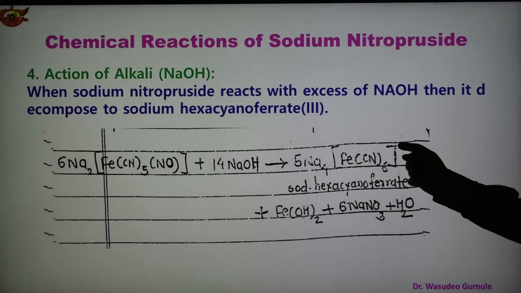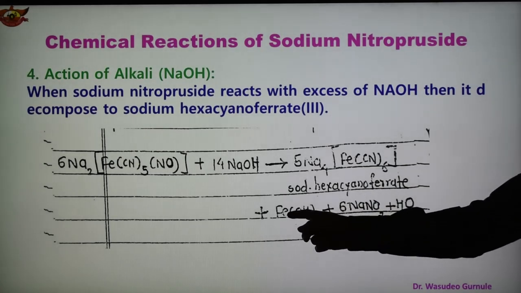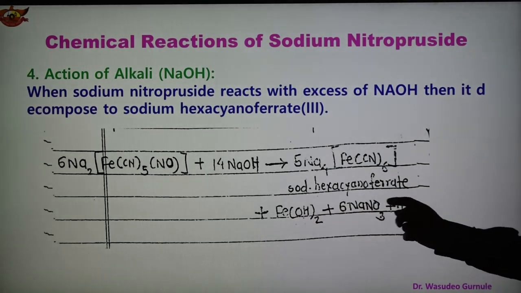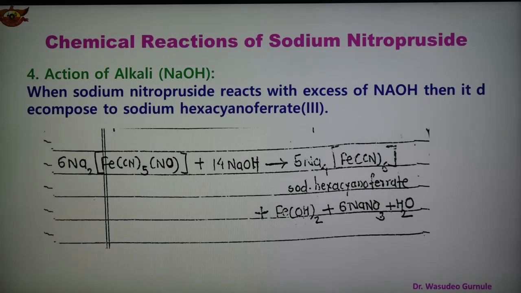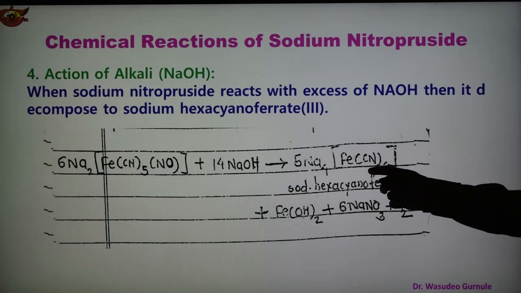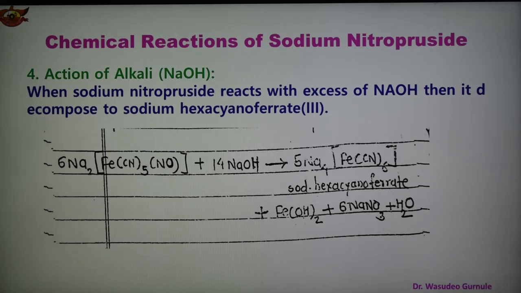Again, this is a complex ion having negative charge, therefore ferrate is there, and the other products are Fe(OH)2 and NaNO3, and water is released, with 6 NaNO3. So the main compound is sodium hexacyanoferrate. When sodium nitroprusside reacts with excess NaOH, we obtain sodium hexacyanoferrate. The other compounds are Fe(OH)2, ferrous hydroxide, NaNO3, and water. In this way this is the reaction of sodium nitroprusside with the alkali NaOH. These are the four important chemical reactions of sodium nitroprusside.